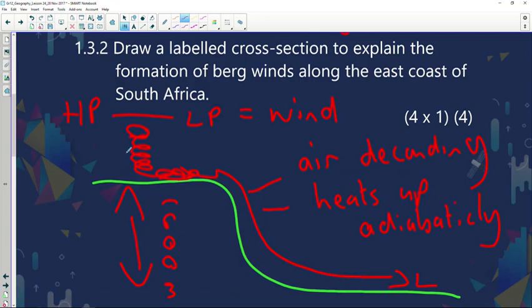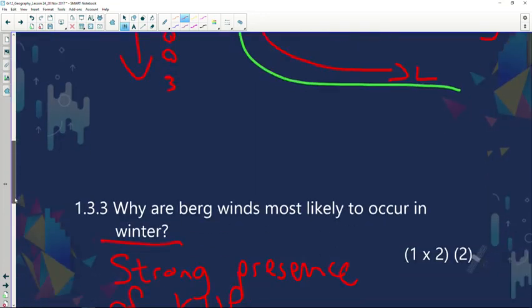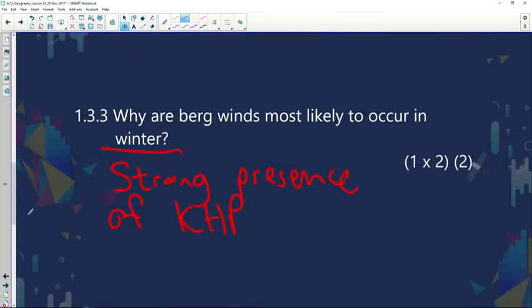pressure, creating bergwinds. Now, the reason why we only experience it in the winter is because of the strong presence of the Kalahari high pressure. There's a very strong subsidence taking place in the winter because of cooler temperatures as well.